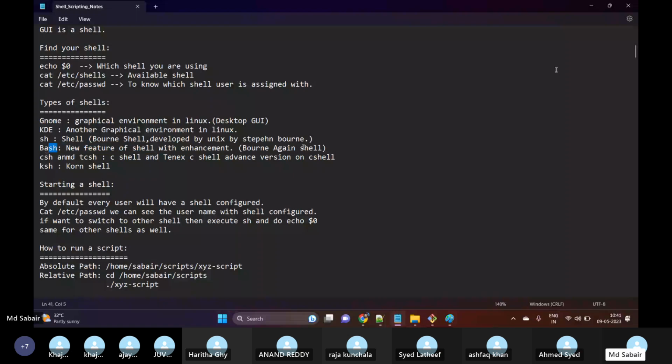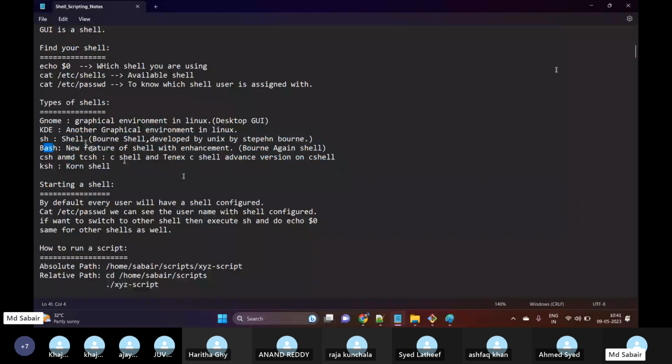Okay, and then we have csh and tcsh. So basically this is nothing but C shell, and tcsh is the advanced version of C shell. And then we have ksh, which is nothing but Korn shell. All these shells are the same, there is no big difference. But if I use bash shell, we get the advanced features of programming.